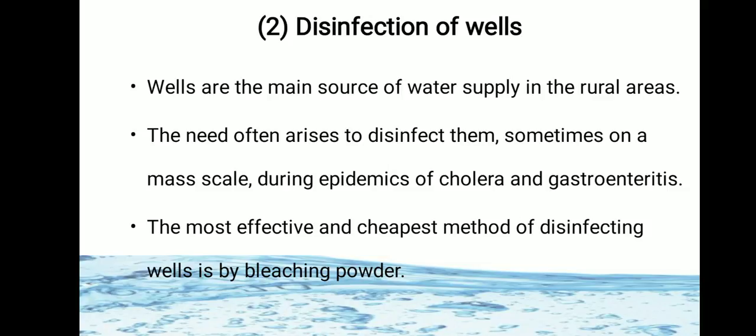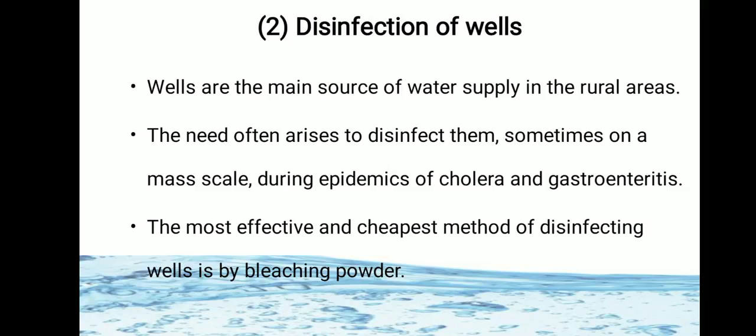In sources of waters also we have seen wells are the main source of water supply in rural areas. There we have also seen about types of wells: deep wells, shallow well, tube wells. So now we will see about disinfection of wells.